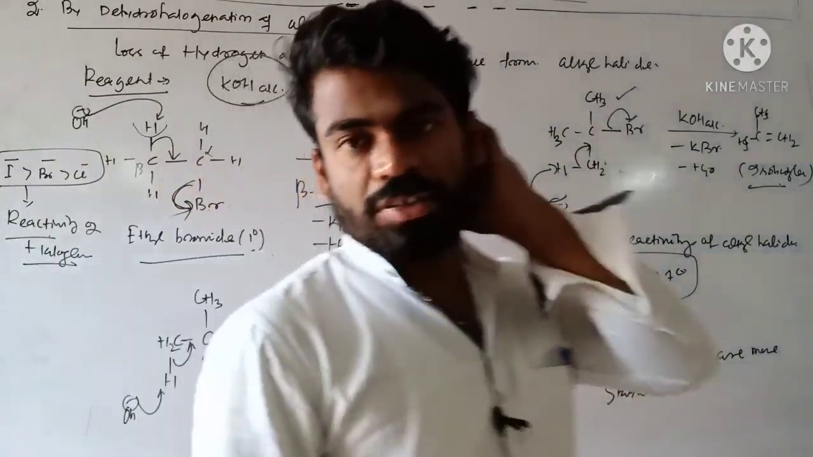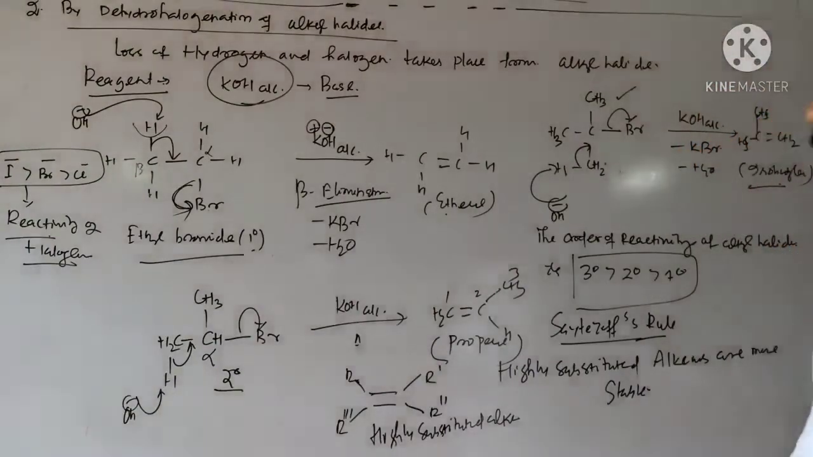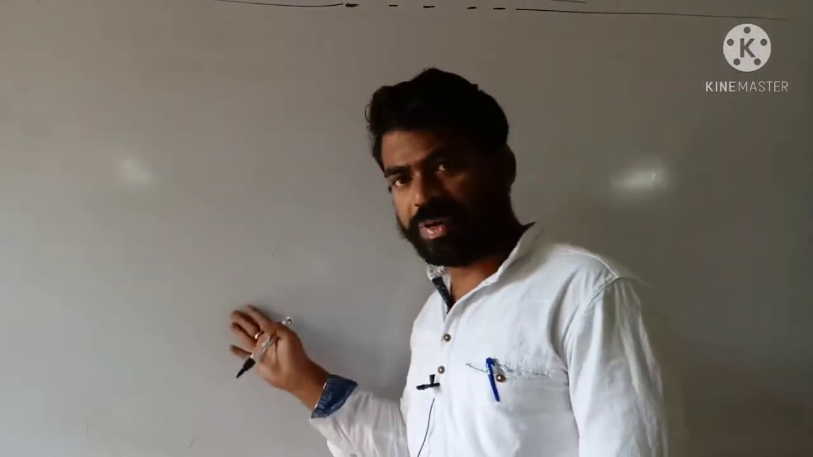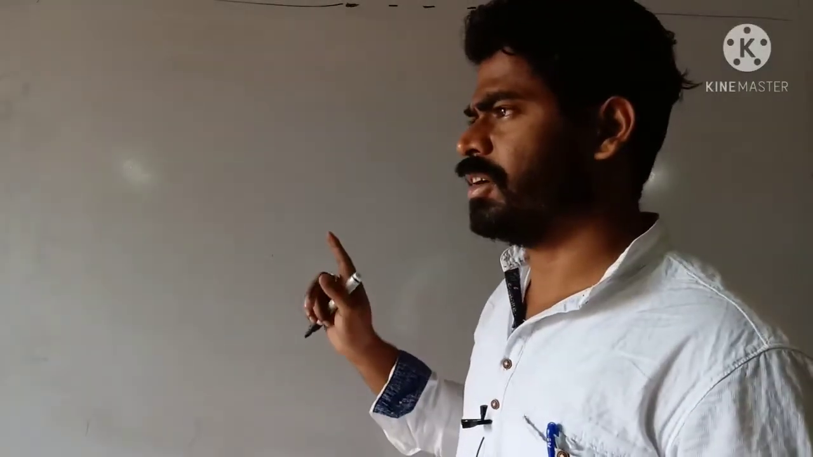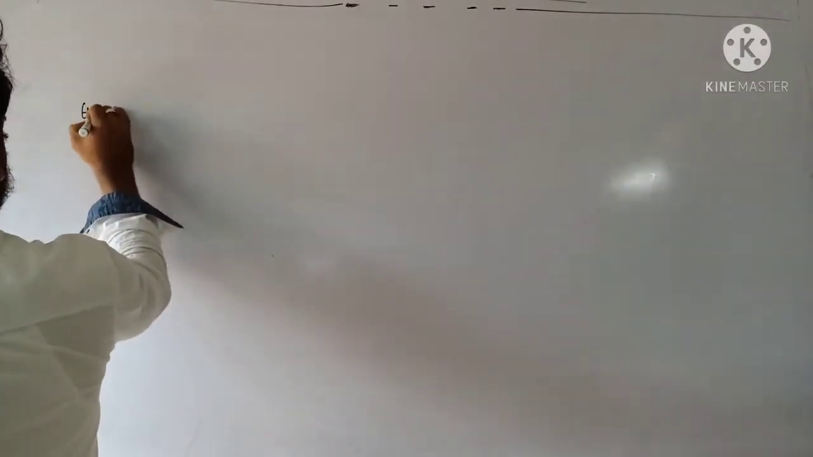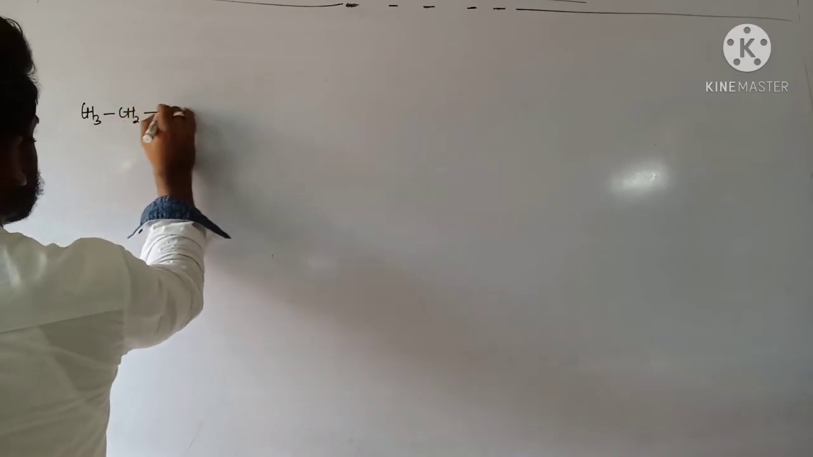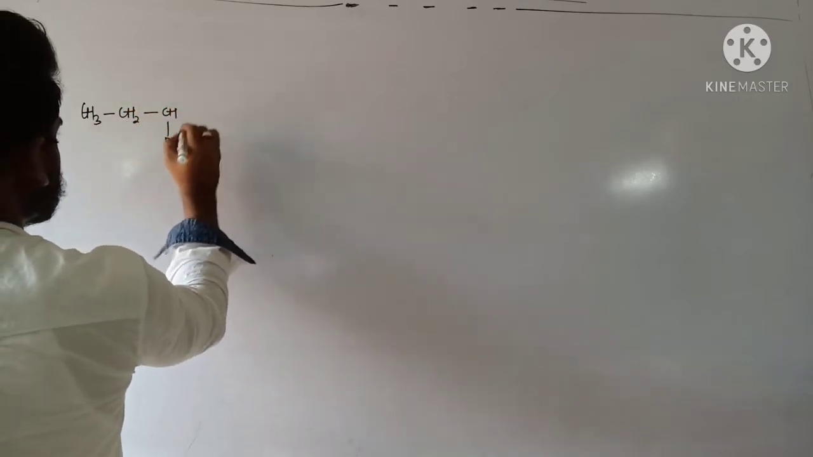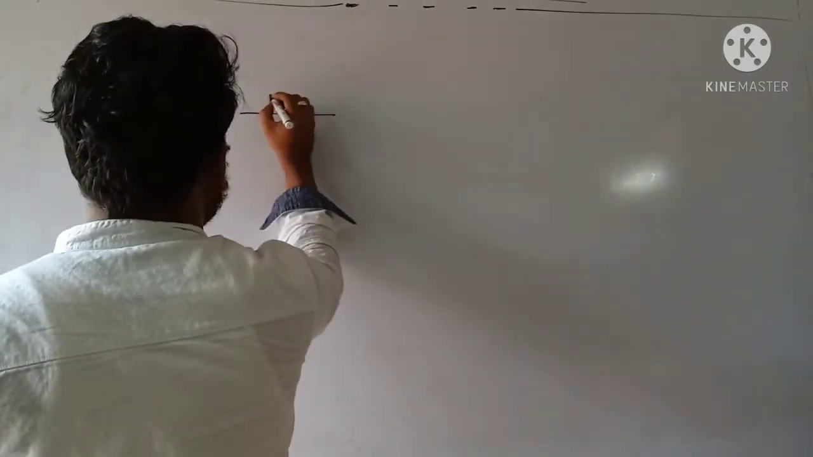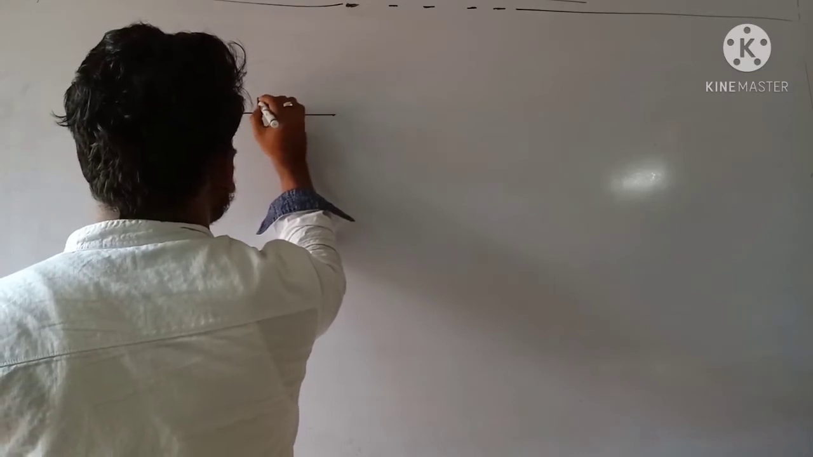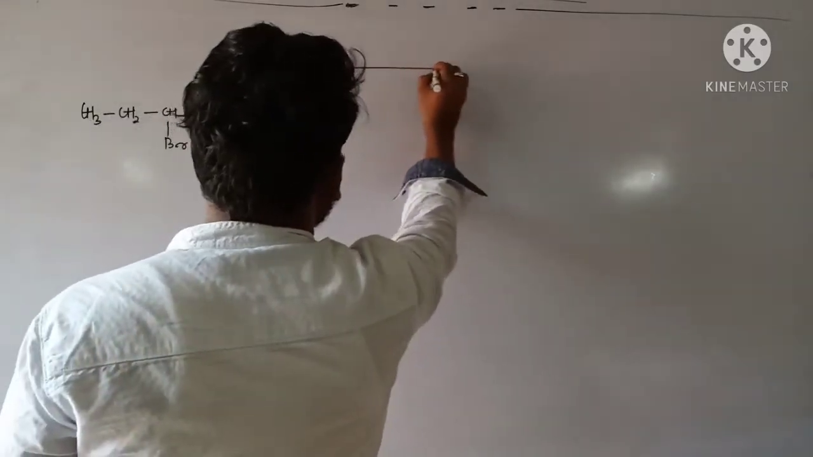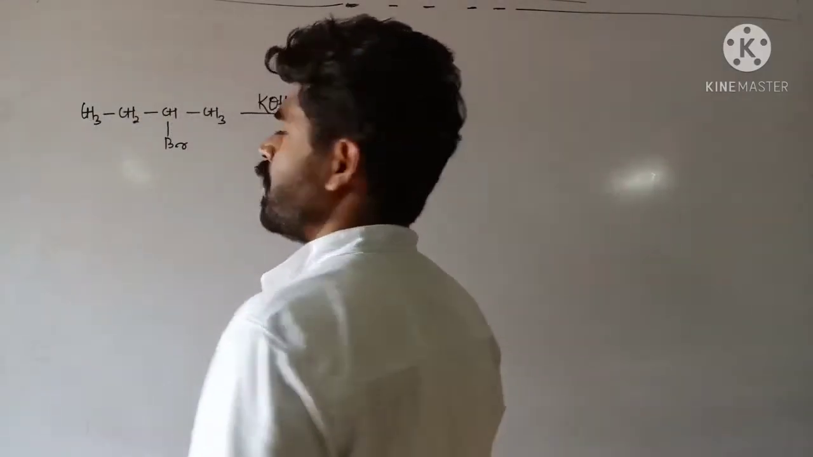Clear? So remember, this is also one type of elimination. Now based on the beta elimination I have just discussed, that is dehydrohalogenation, suppose one alkyl halide is like this: CH3, CH2, CHBr, CH3, and the reagent I am providing over here is alcoholic KOH. So what is the possible product formed over here?